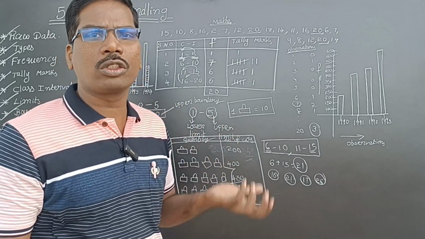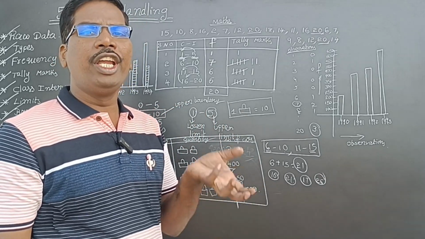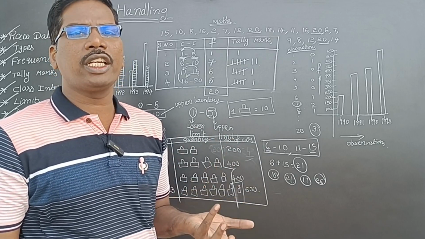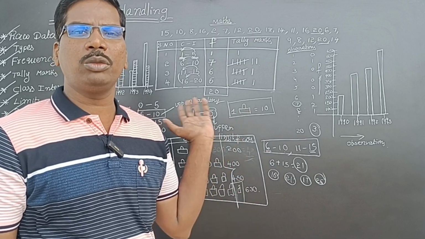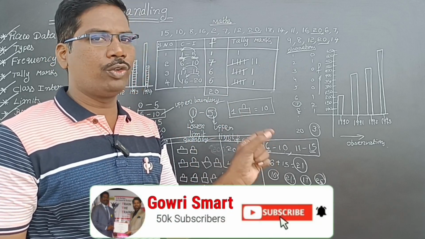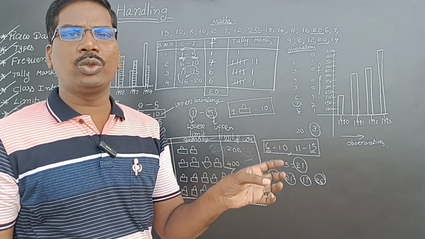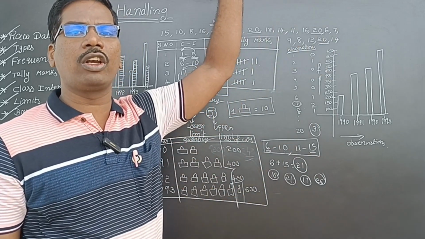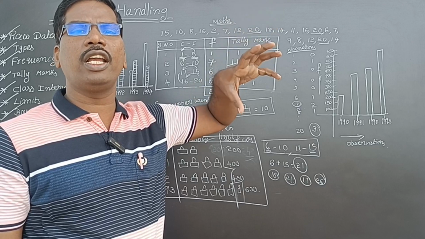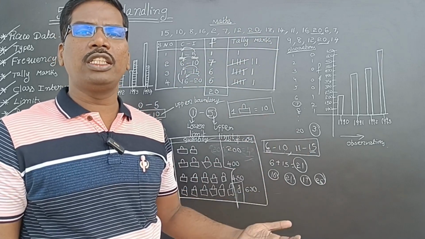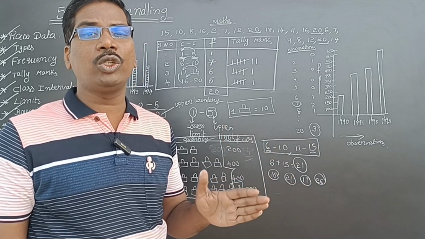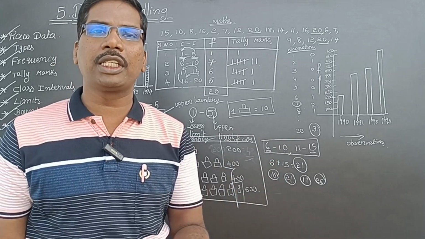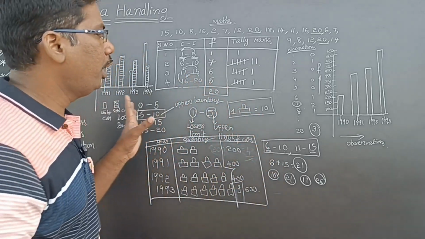We can represent this in marks also. For example, in your class, your teacher is conducting format 1, format 2 exams, isn't it? So the teacher can draw conclusions about 10 students or 20 students by using a double bar graph. Format 1, format 2, and student 1, student 2, student 3, student 4, student 5, student 6. Like that, she can make it. Marks will be on the vertical axis, isn't it? So she can say which student has improved from format 1 to format 2, and which student is not performing well in format 2 compared to format 1. Like that, the teacher can represent the data using a double bar graph.